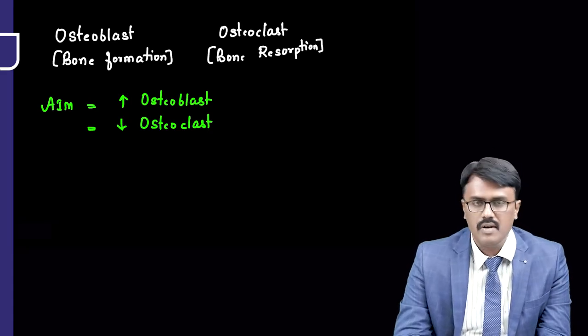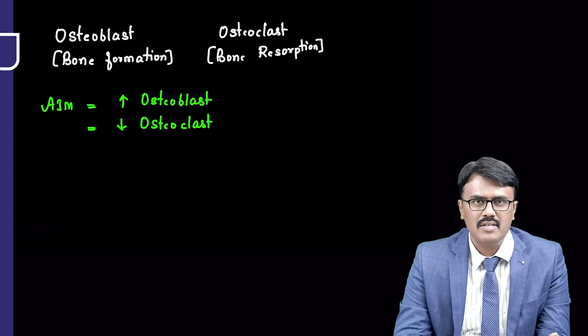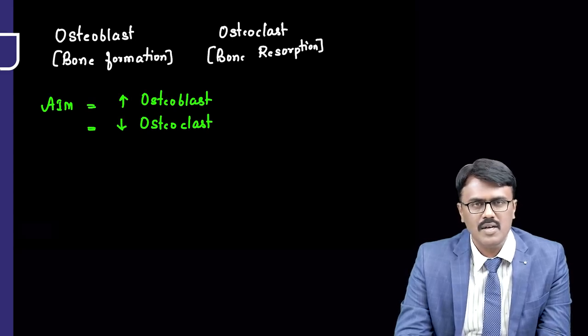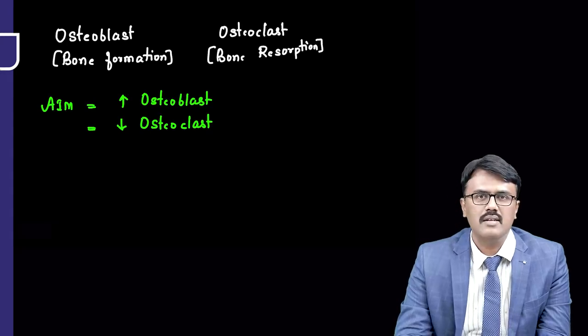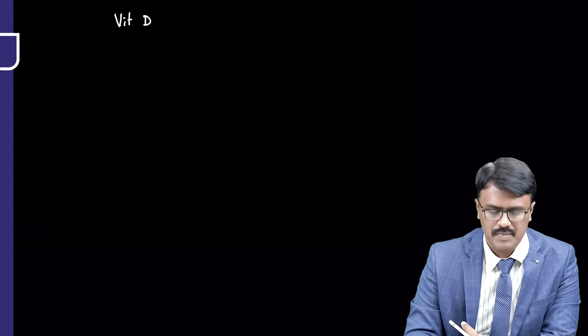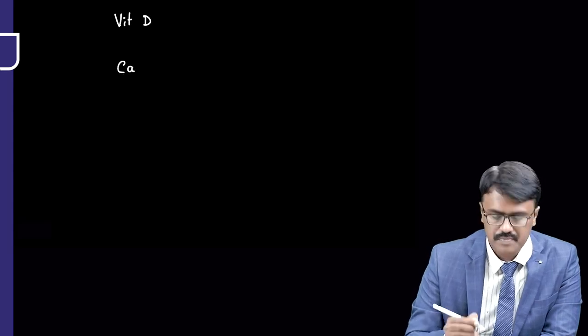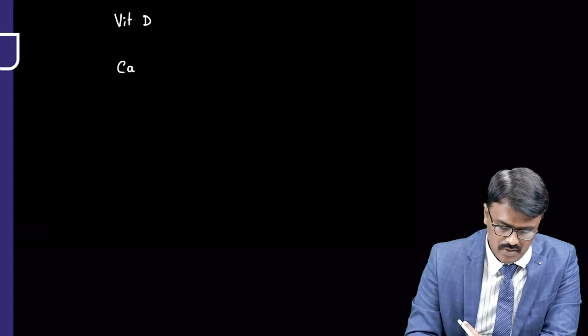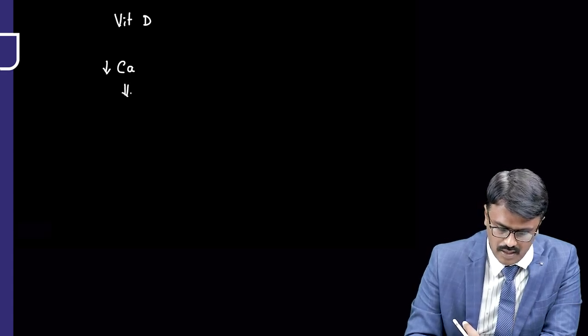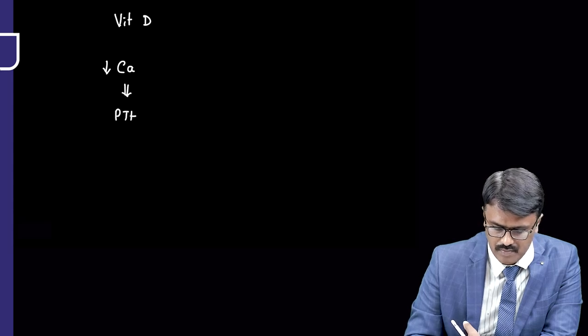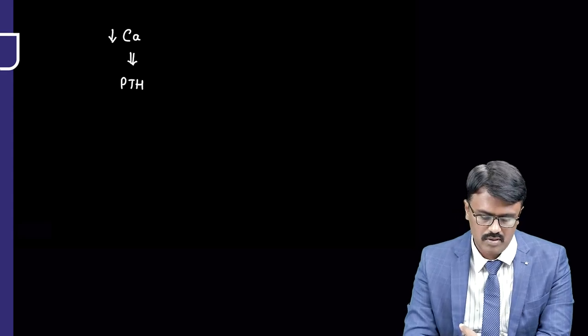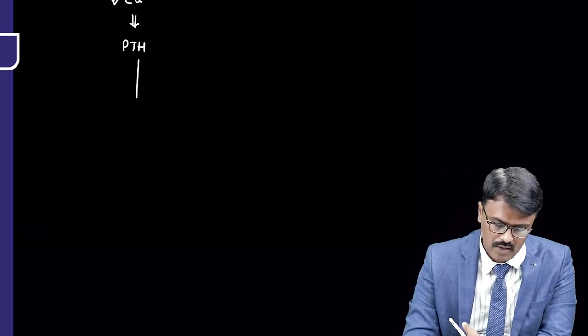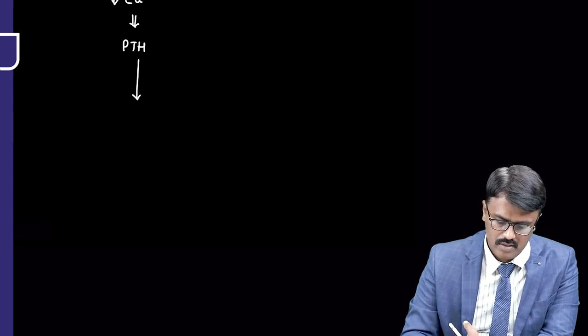Now, how do I manage and how do I understand this topic? For that, you need to understand some pathophysiology. So let us understand that and we will understand the targets of the drugs. Let us understand the pathophysiology of osteoporosis. Now, we know that for bone formation, we require vitamin D and we require calcium. Whenever the calcium comes down, there is secretion of a hormone called parathormone.